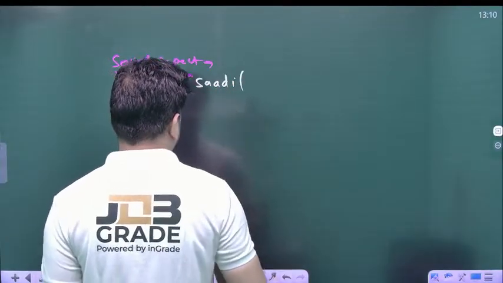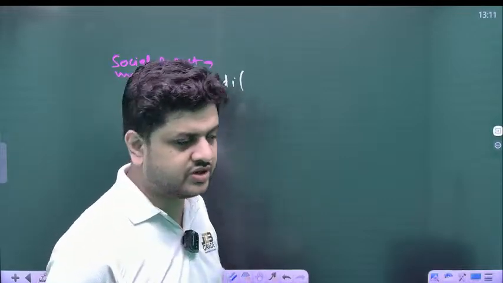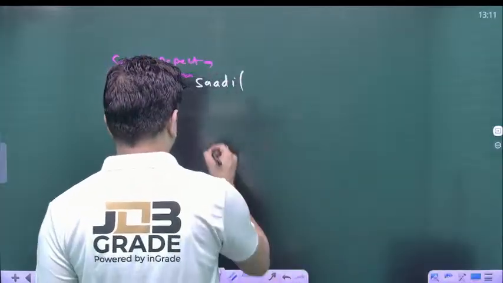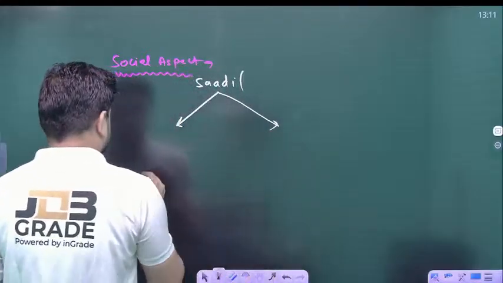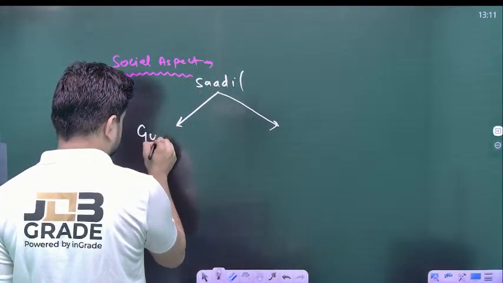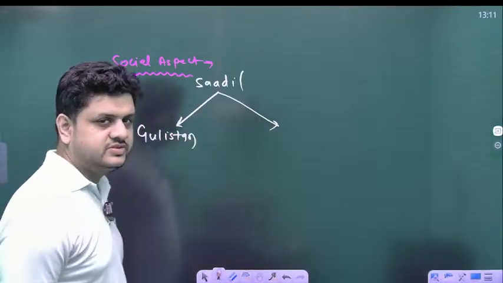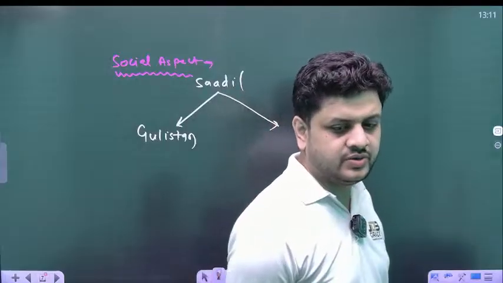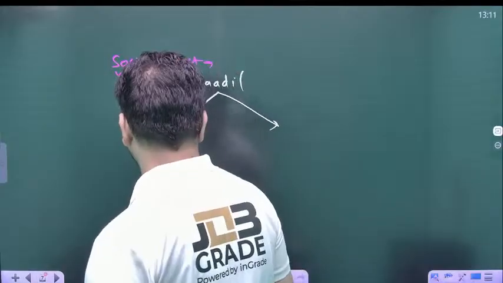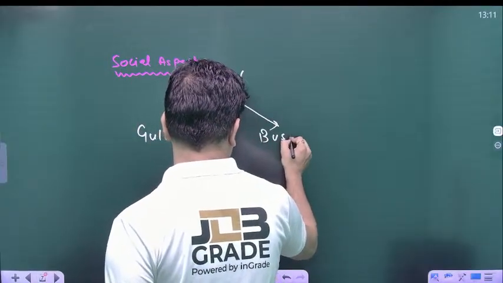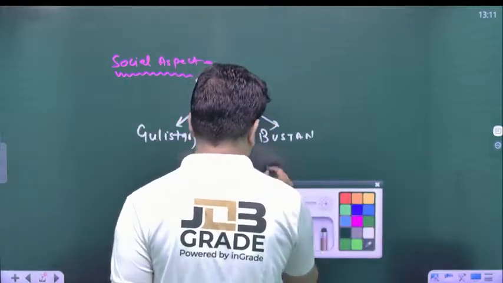Sadi is one of the prominent poets of medieval Indian history. He wrote generally two books. One is Gulistan, and another which is very prominent is Bustan. And Bustan had 10 chapters.